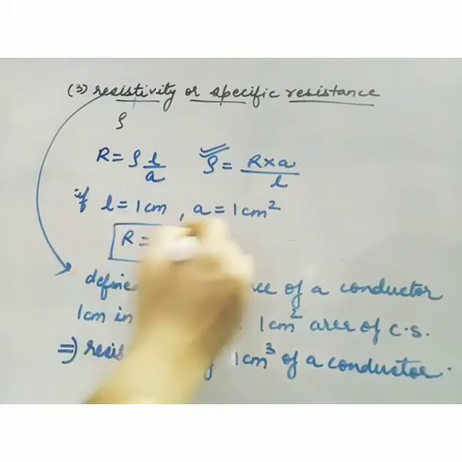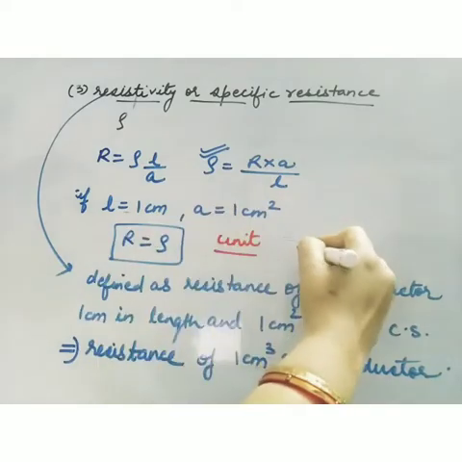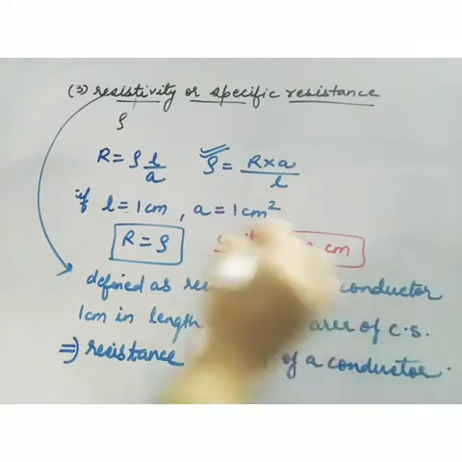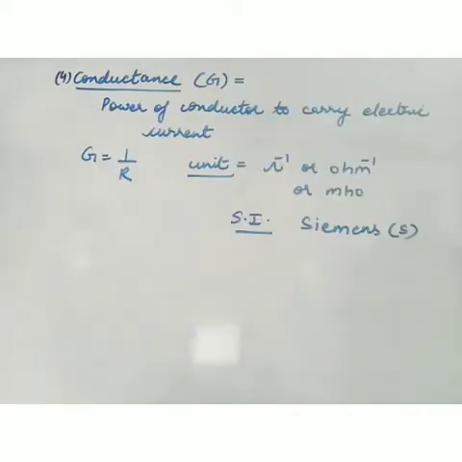Now resistance is measured in ohms, multiplied by centimeter square upon centimeter, so it will be ohm centimeter. So the unit of specific resistance or resistivity is ohm centimeter. Now the next term is conductance. Conductance is denoted by the symbol G, and it is the power of an electrolyte or the conductor to carry electric current. G is the reciprocal of resistance.